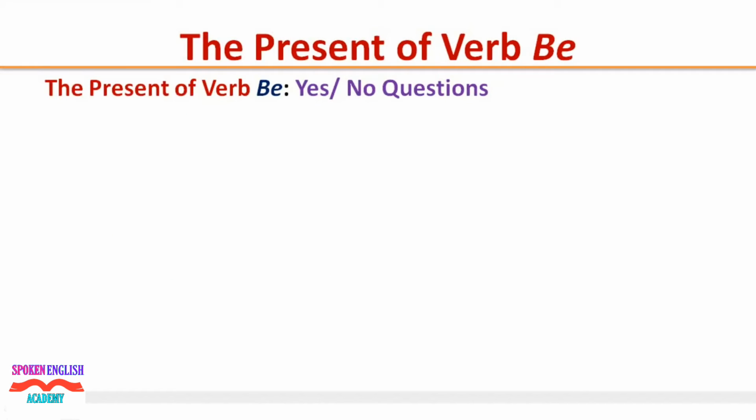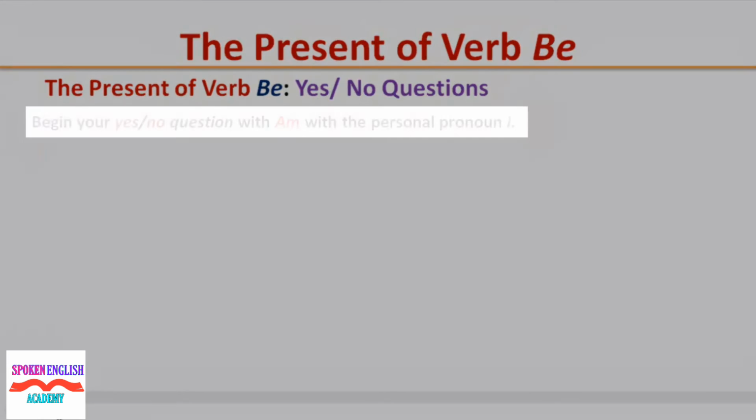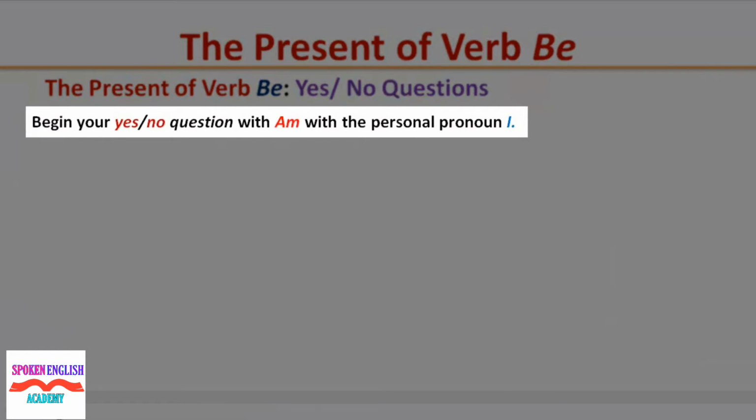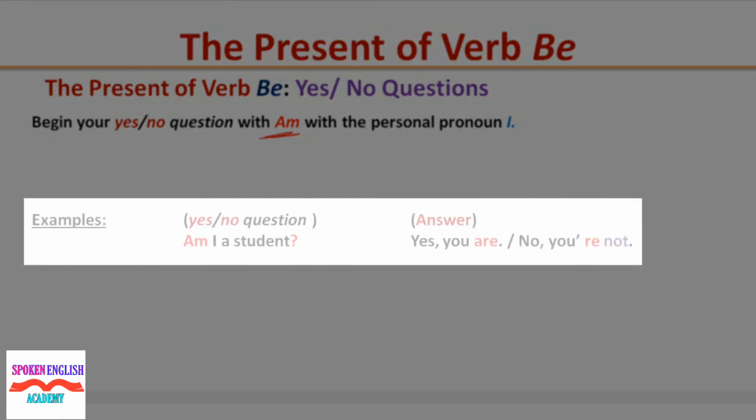The present of verb be, yes, no questions. Begin your yes, no question with am with the personal pronoun I. Example, am I a student? Answer, yes, you are. No, you are not.